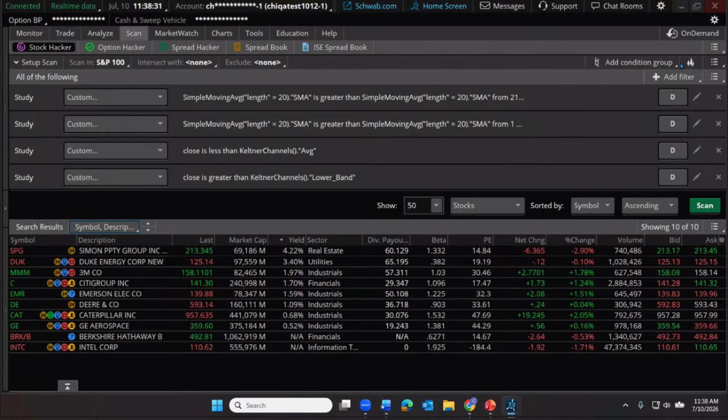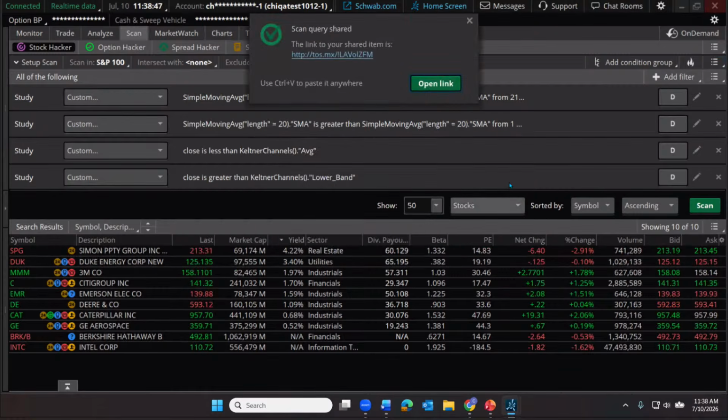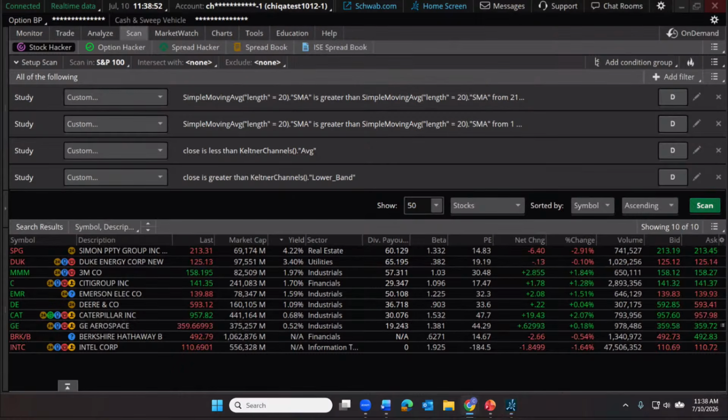Now, let me do this. Before we grab one of these stocks and go build a trade with it, I am going to share this scan. Let's just call it Keltner Bounces. All right. But let me put this over here in the chat for those in the live audience. And I will also put that in my session notes to add that to the description on the video. So if you're watching on the archive, you can just pop down in the video description and you can find it there.